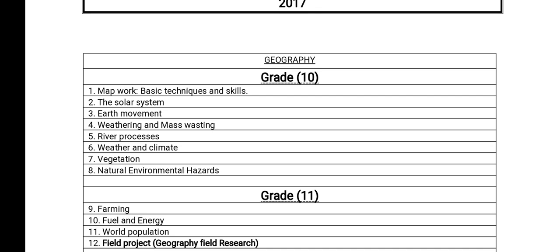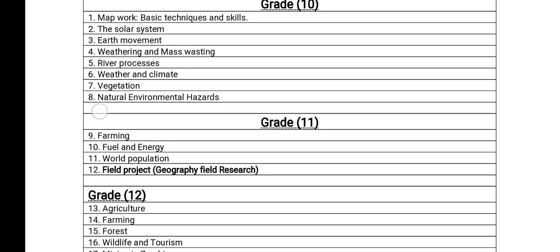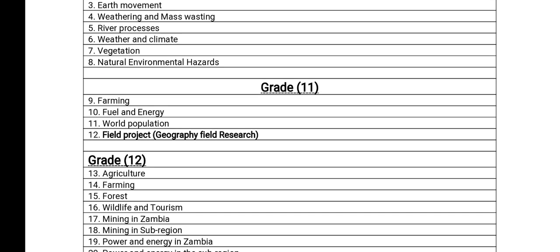Then we have the solar system, earth movement, weathering and mass wasting, river processes, weather as well as climate, then vegetation, and natural environmental hazards. Then in grade 11, we have the topics which are as follows. We have farming, fuel and energy, world population. Then we have field project.